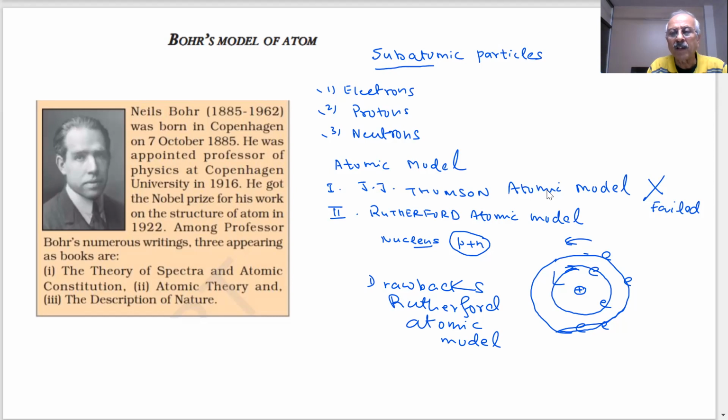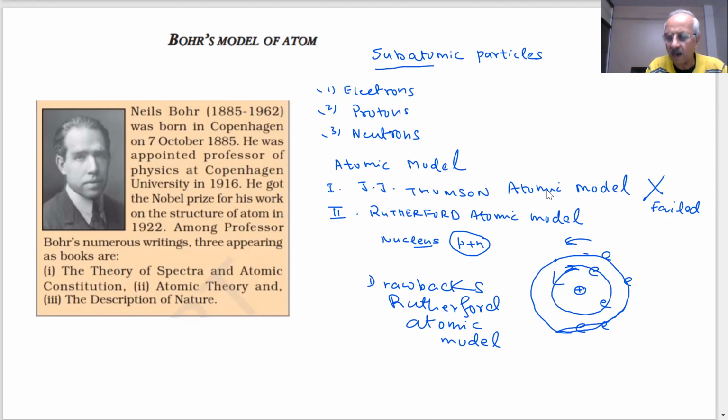And what he wanted is, he wanted to overcome the problems which were there in explaining the structure of the atom, problems which were there in the Rutherford atomic model. So he wanted to remove the problems which are responsible for unstable atom when we consider the Rutherford atomic model. To overcome the objections raised against the Rutherford atomic model, Niels Bohr proposed his own atomic model.